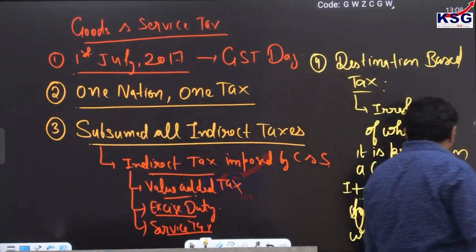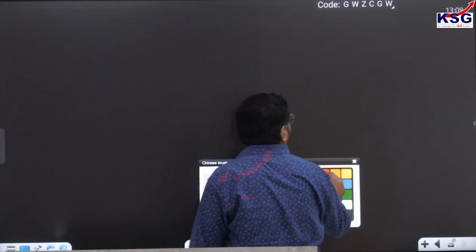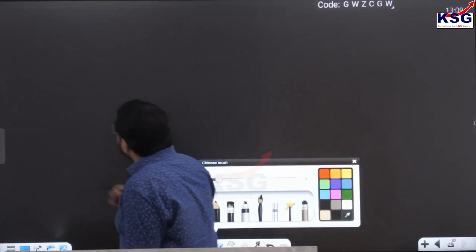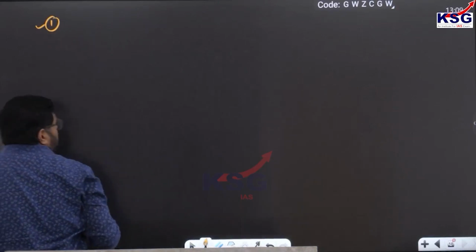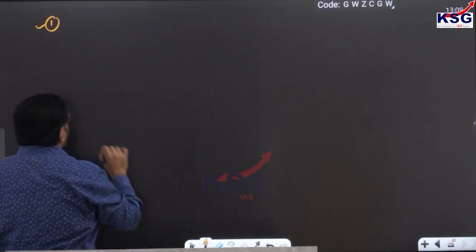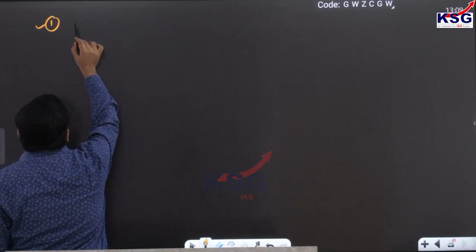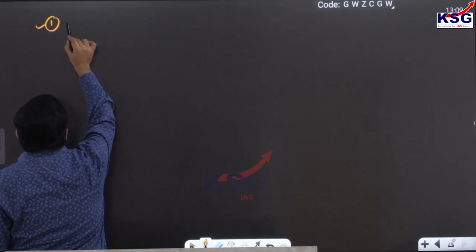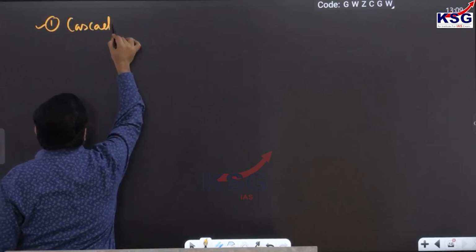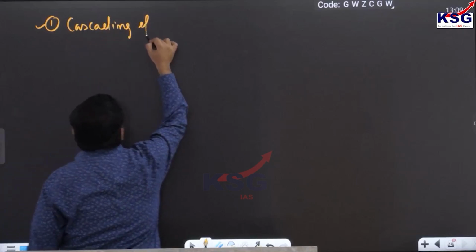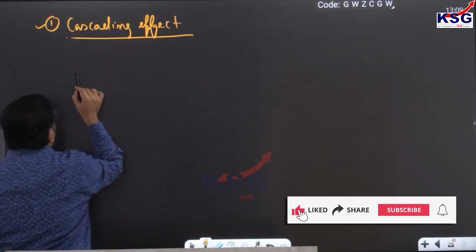Now apart from this, this GST has various benefits. For example, no doubt this GST has overcome the cascading effect. Now what is the cascading effect?